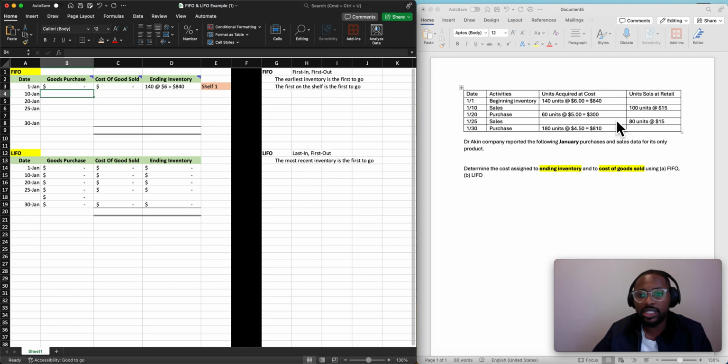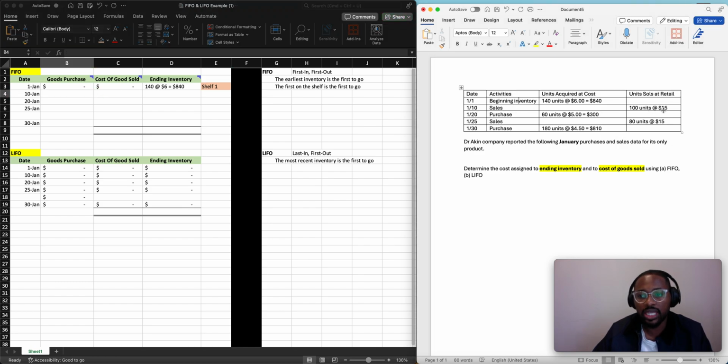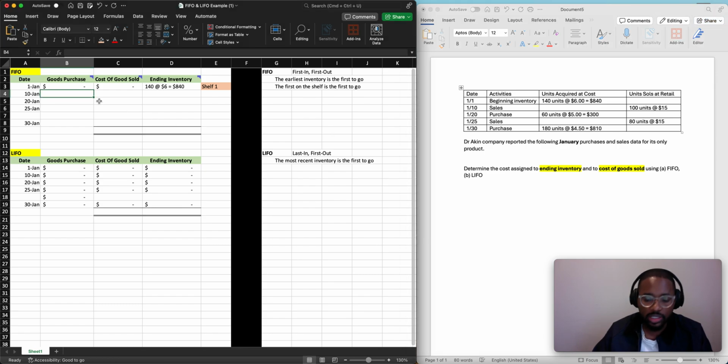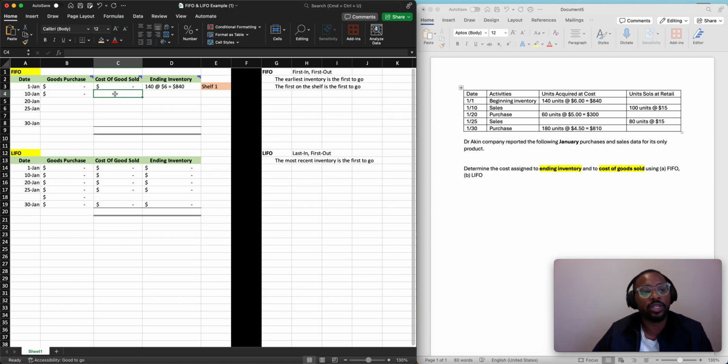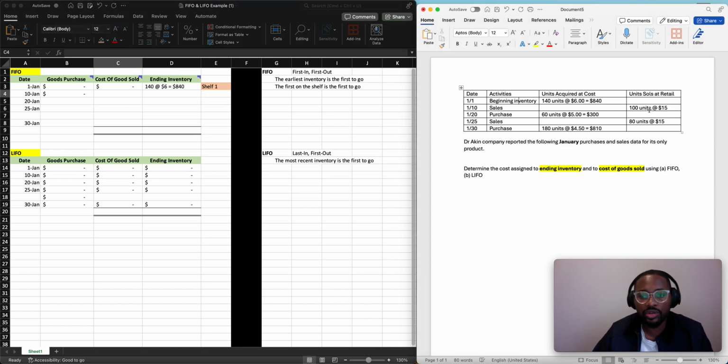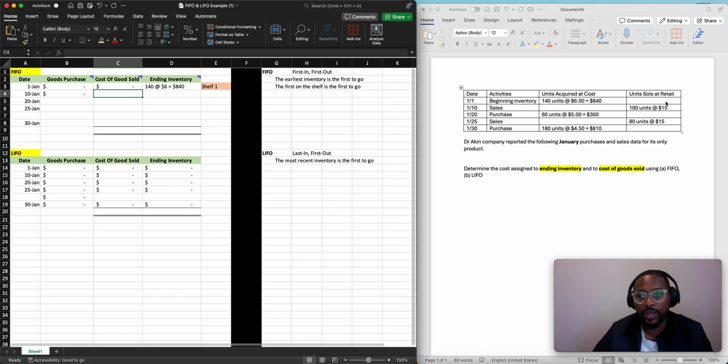All right, on January 10th, it looks like we sold some things. We sold 100 units at $15. Now for goods purchased, that's going to be 0 because we did not purchase anything. But cost of goods sold is where we need to update because we did sell. Well, what did we sell? We sold 100 units. Now, this is very important.